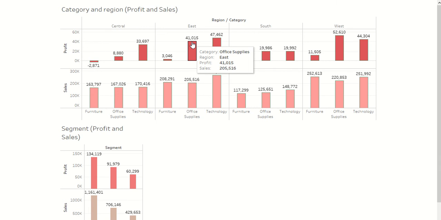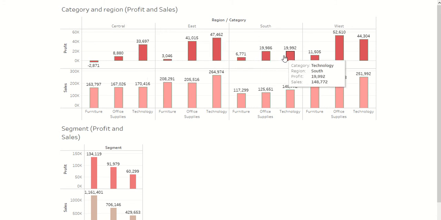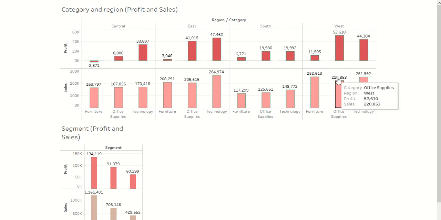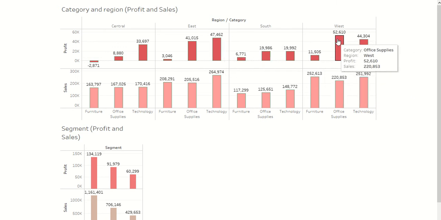The profit percentage compared to those two, that is southern and central region, these two regions are giving lower profit. And the technology category is having higher profit in three regions, that is central and eastern region and in southern region. Whereas in western region, the office supplies is giving higher revenue compared to the other two categories. One thing we can observe is that although there is a higher sales volume for the technology category, the profit percentage obtained is very less compared to office supplies.